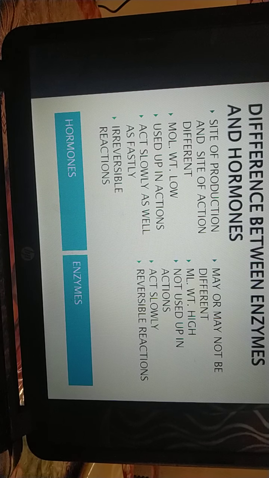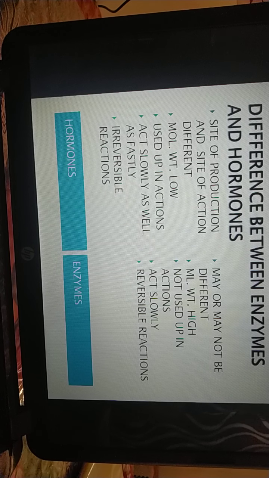So hormones work effectively in trace amounts, but if there is an increase in the amount, it will lead to a disorder, or if there is a deficiency, then also there can be a disorder. We know that growth hormone, if produced in excess, can cause gigantism, and if it is produced in scarce or trace amounts, it leads to dwarfism.